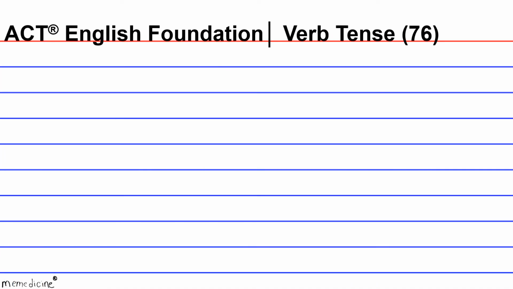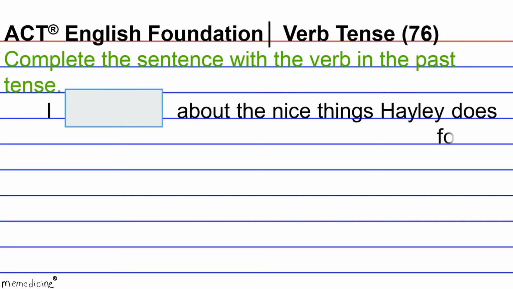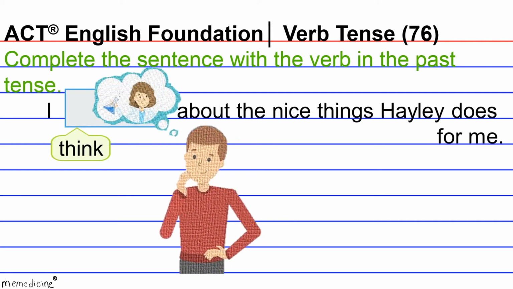ACT English Foundation, verb tense, question 76. Complete the sentence with the verb in the past tense. I blank about the nice things Haley does for me. The task here is to shift the tense of think to its simple past tense verb form.